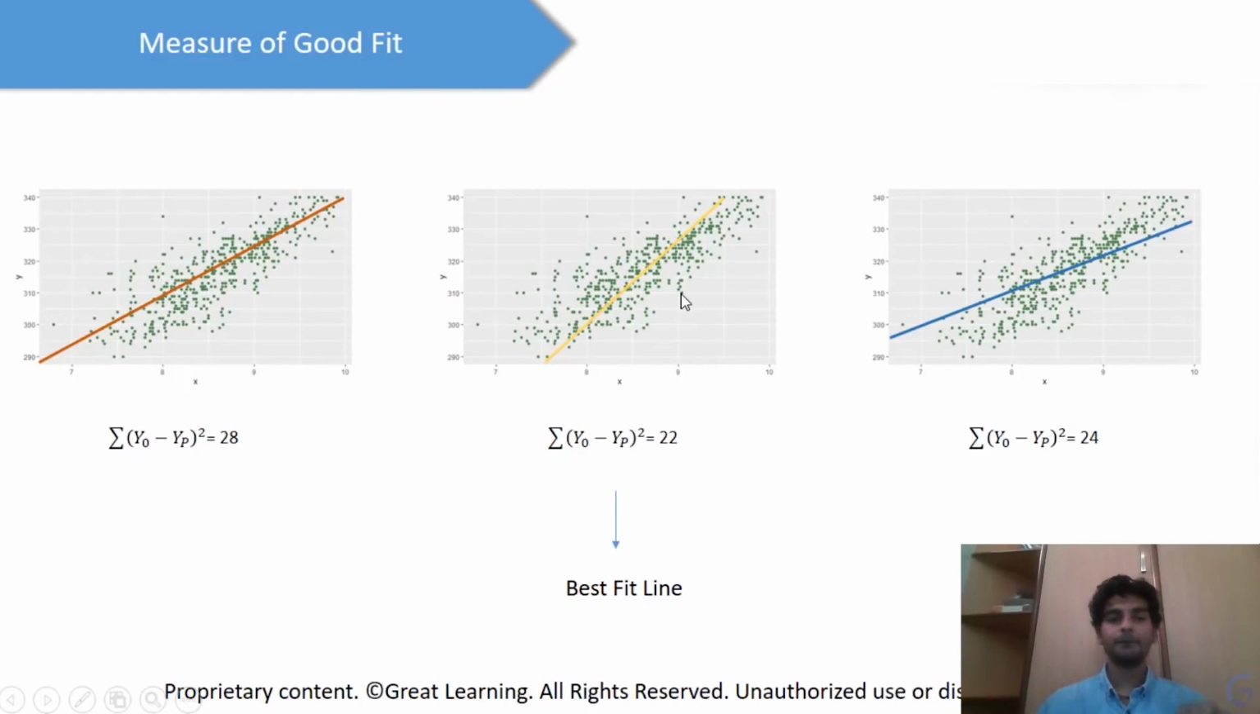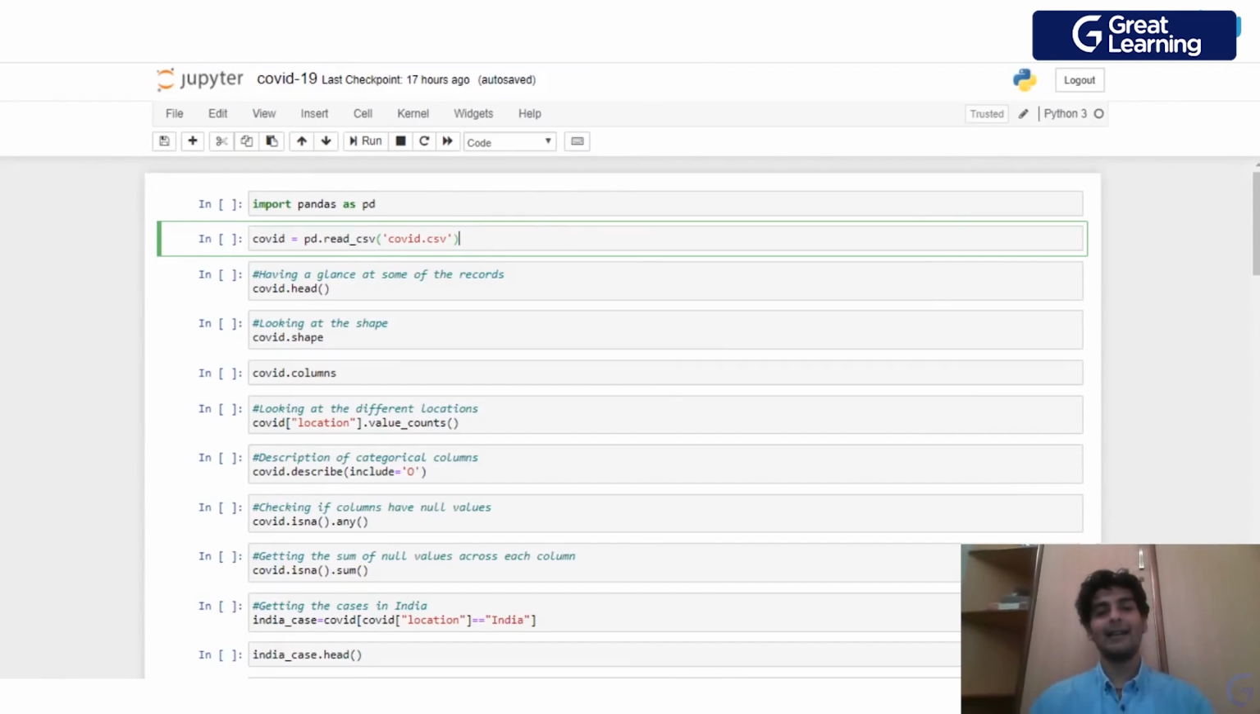We'll do some data analysis on this COVID-19 data set.